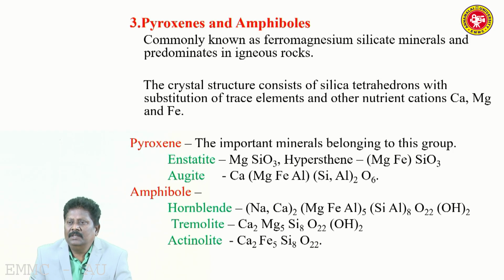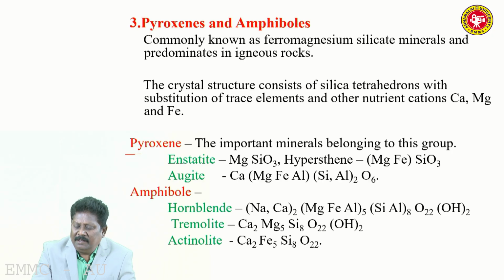Pyroxene and amphiboles, commonly known as ferromagnesian silicate minerals, are predominant in igneous rocks. So silica, feldspar, pyroxene, and amphibole are present in igneous rocks, or they are the primary minerals. All these three were primary minerals. The crystal structure consists of silica tetrahedra with the substitution of trace elements and other nutrients: calcium, magnesium, iron, etc. Pyroxene and amphiboles are important groups of minerals which supply many nutrients to the soil.